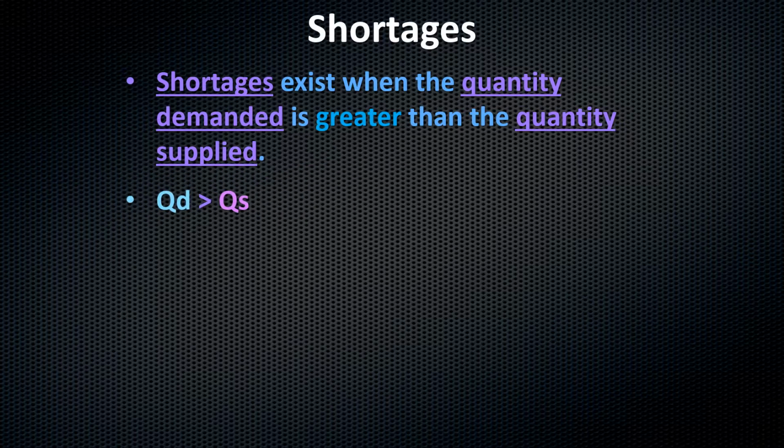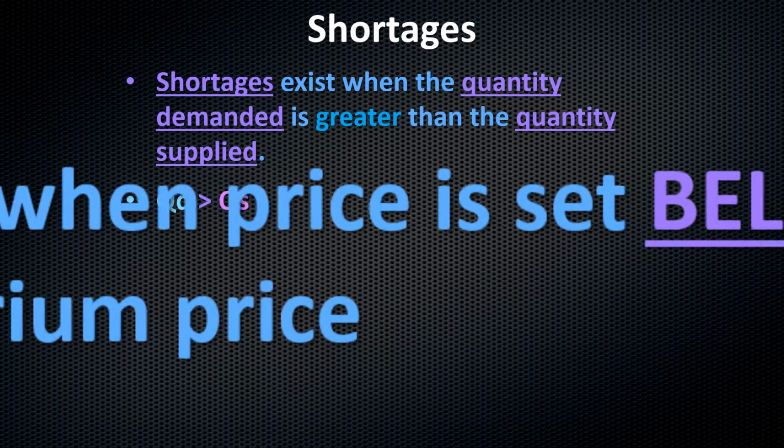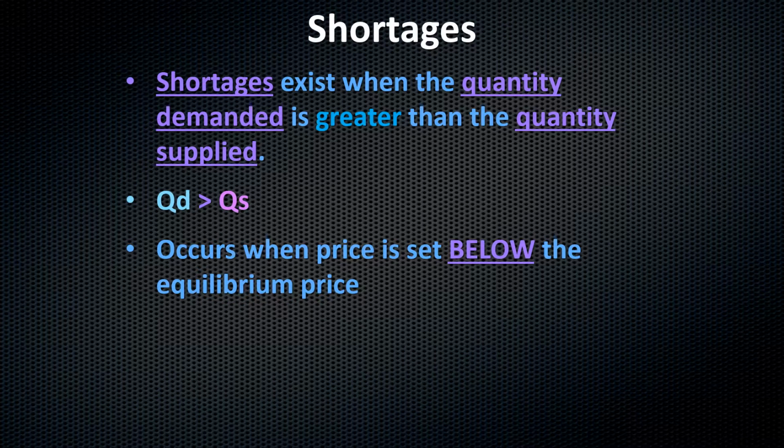So the demand is bigger than the supply, meaning if people want iPhones and there's 1,000 people and there's only 300 iPhones, the demand is larger than the supply. That creates a shortage, meaning more people will want it than can actually get it. This occurs when the price is set below the equilibrium price.